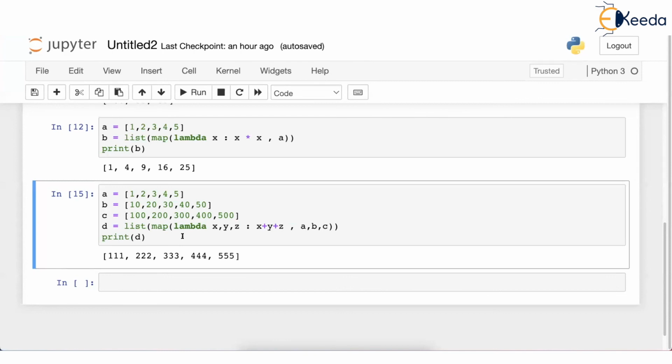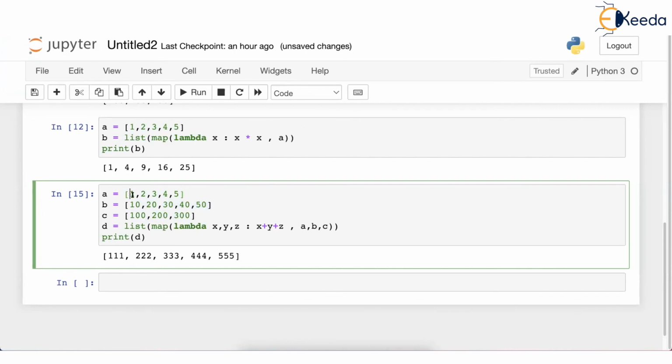By the way, maybe you are thinking, what if the size of these lists are not the same? Just imagine A contains 5 elements, B also contains 5 elements, but C contains only 3 elements. Now you know how map works, isn't it?